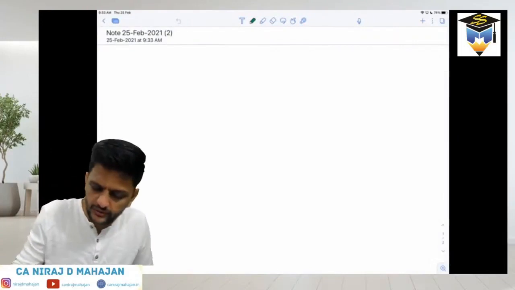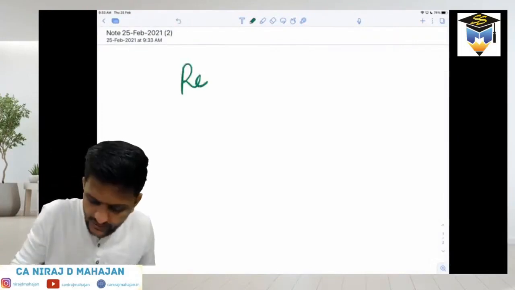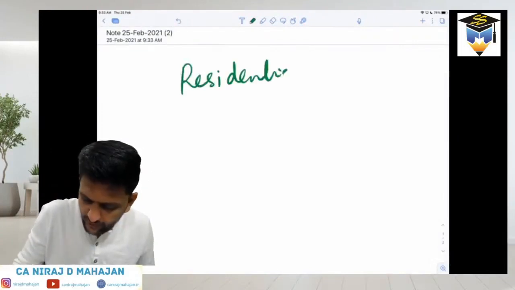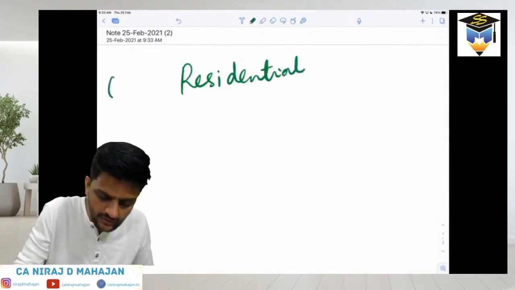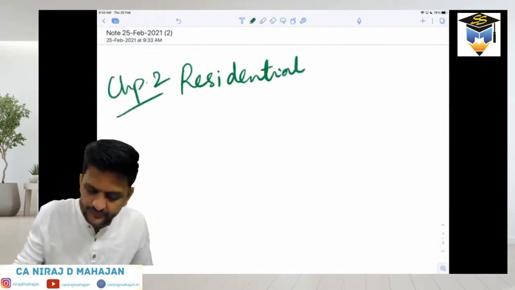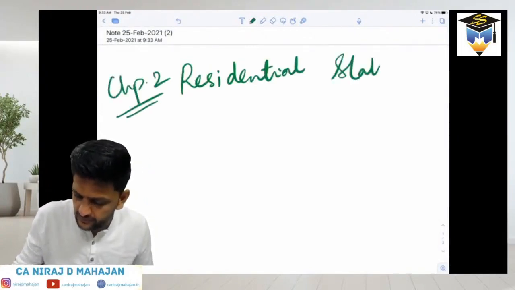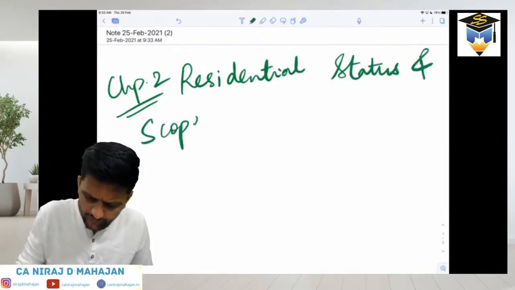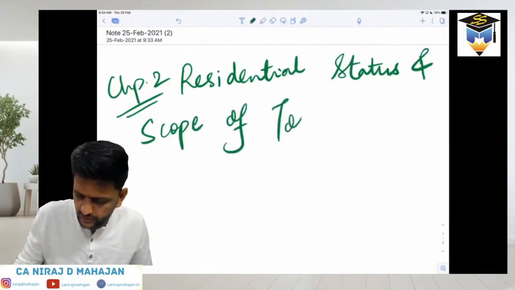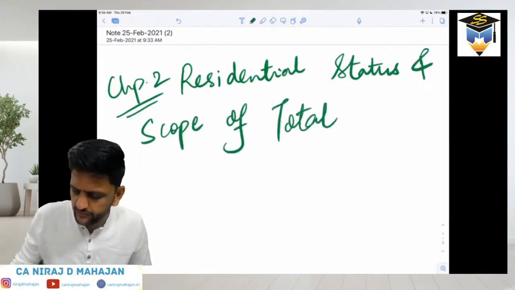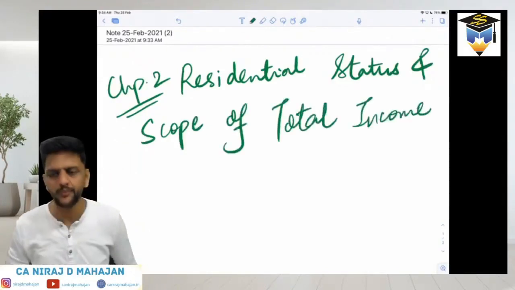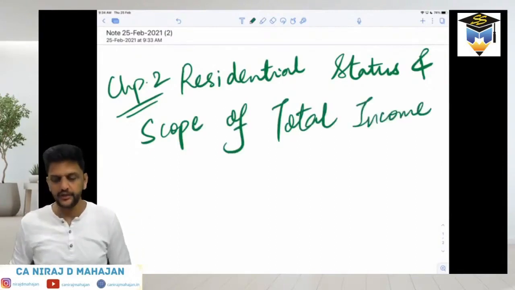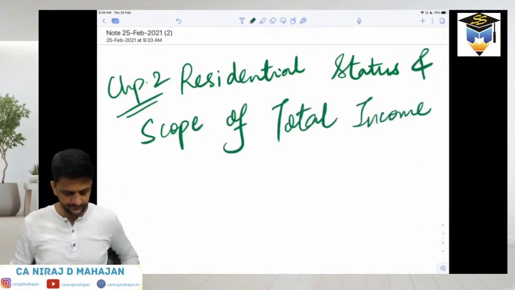Write down: residential status. New chapter, okay? At least for our syllabus now, residential status is chapter number 2, and scope of total income.